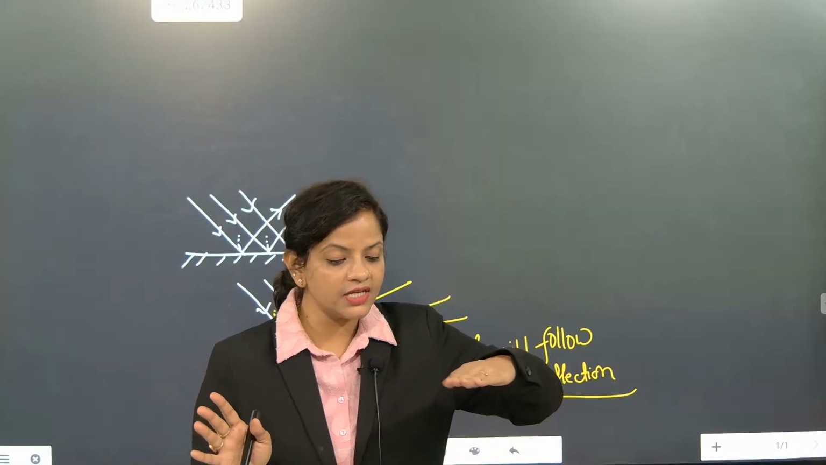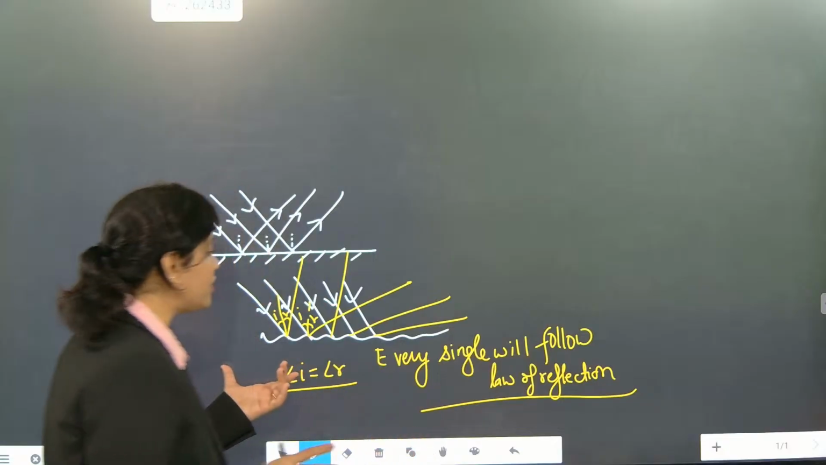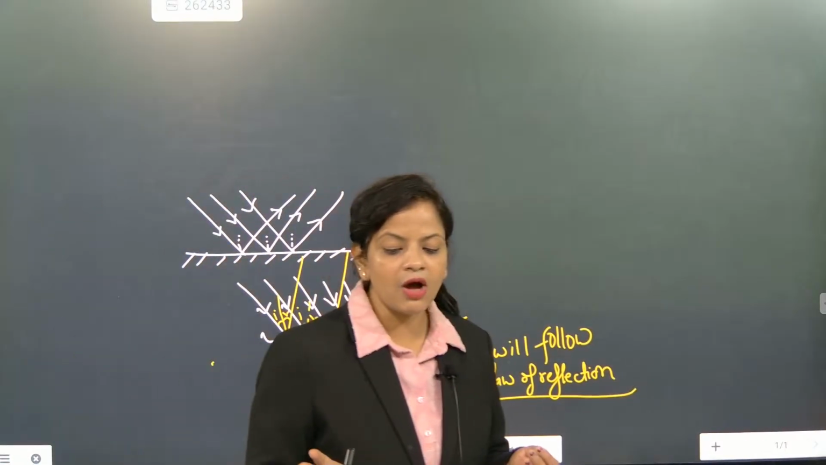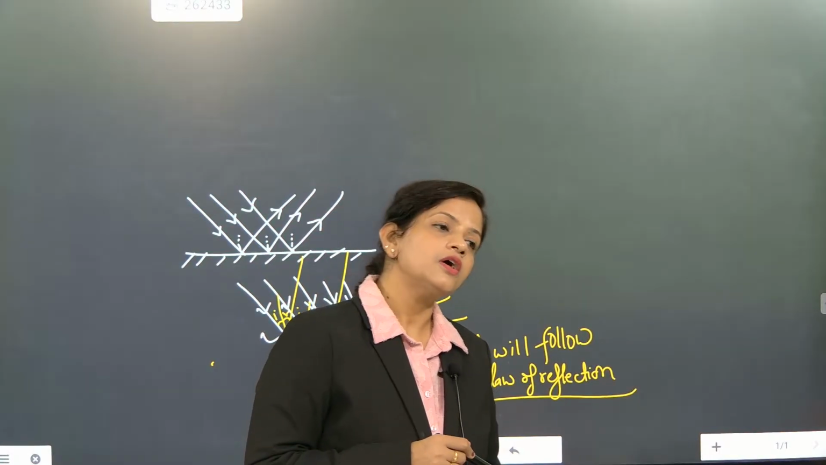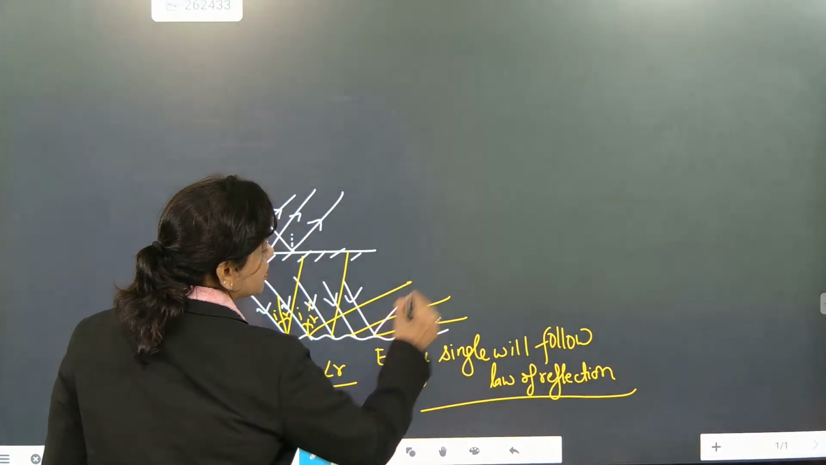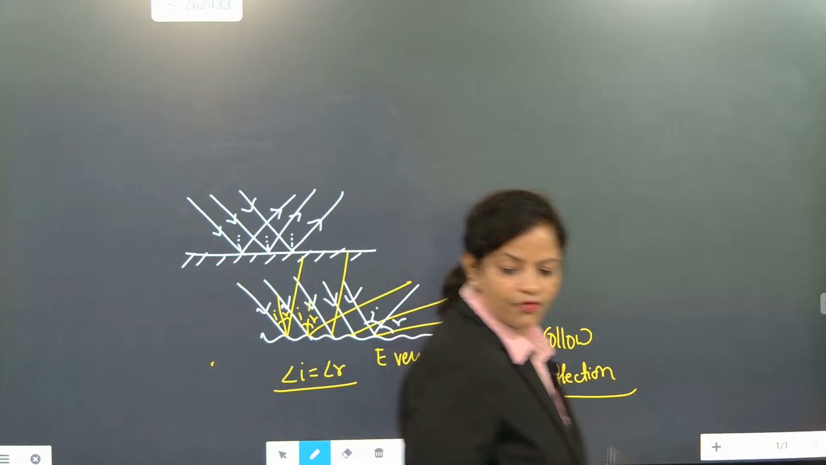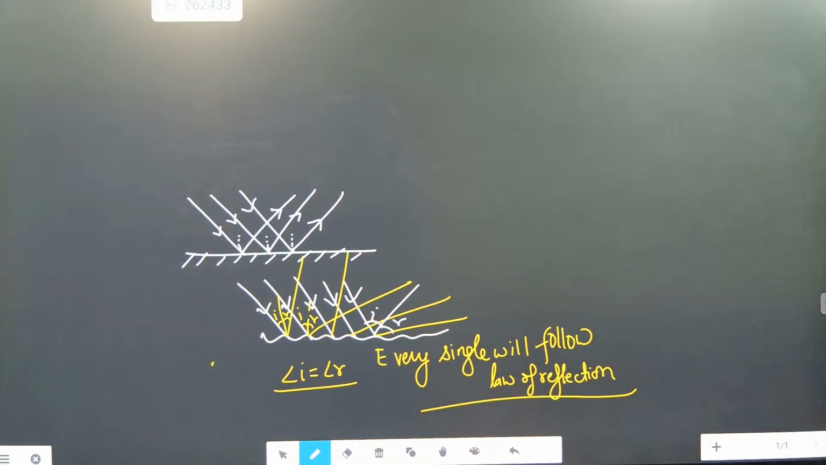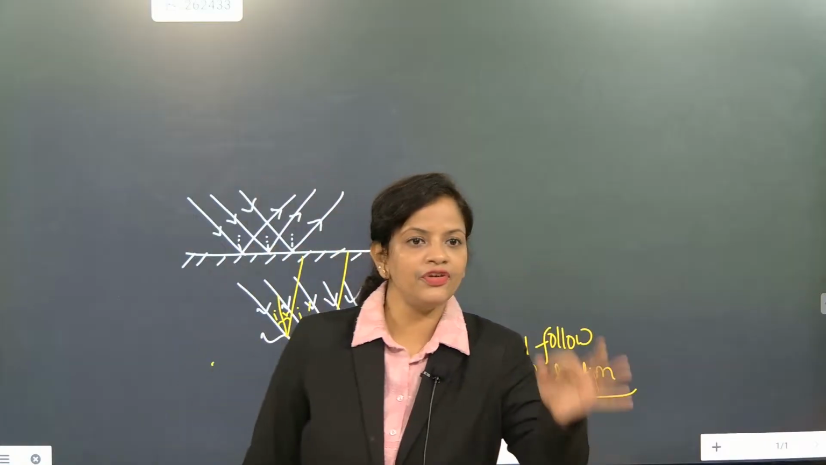For a smooth regular surface, the rays will come out parallel. But for this type of rough surface, the rays will not come out parallel. Understood? But every single ray will follow the rule. What is the rule? Angle of incidence is equal to angle of reflection. This is one of the most important parts. The law of reflection holds good for every single ray.